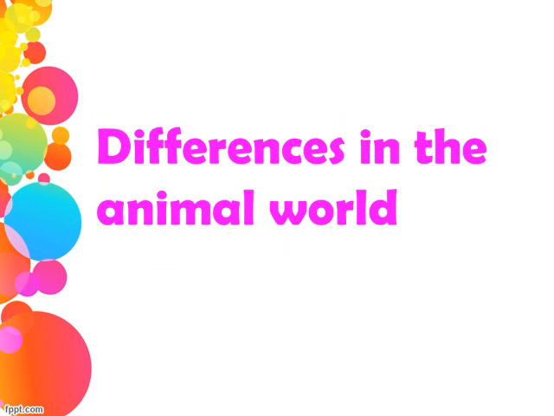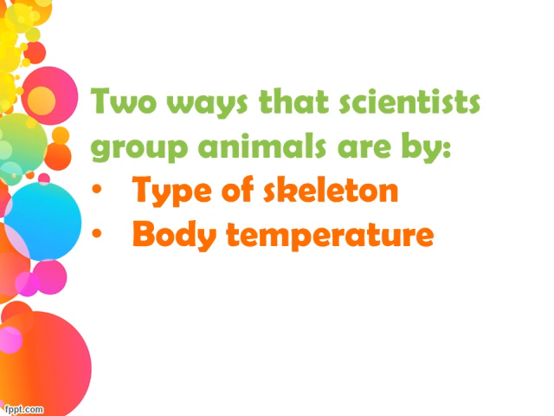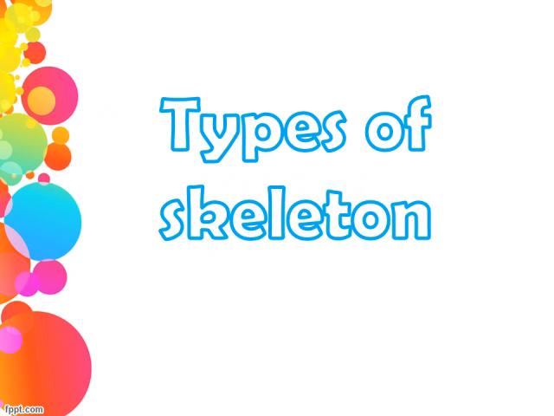The second topic is differences in the animal world. Scientists have divided the animals into different groups, so it will be easy for us to study them. Two ways that the scientists have divided the animals into groups are types of skeleton and body temperature. Now let's start the first topic, types of skeleton.